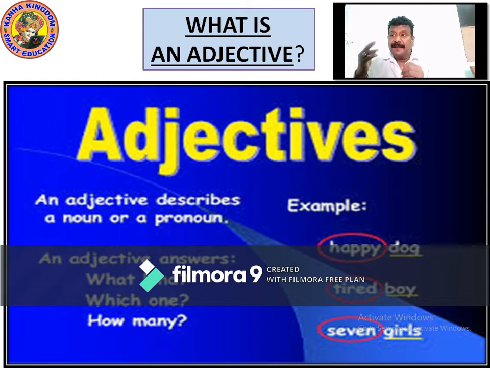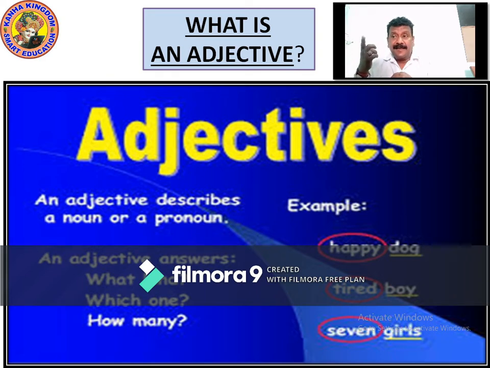What kind? Which one? There is a group of boys sitting there. Which boy? Tired boy. Talking about tired boy, smart boy, fat boy. These are all describing words. How many girls? They are talking about 7 girls. The question is how many? 7 girls. In the example you can see what all it is asking.